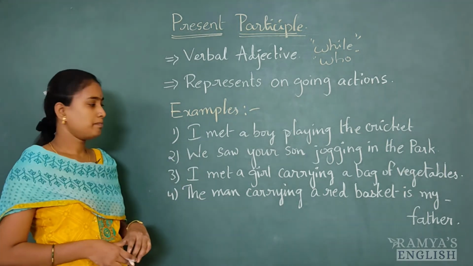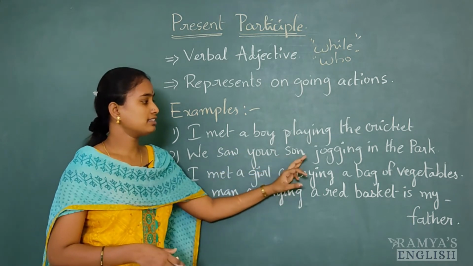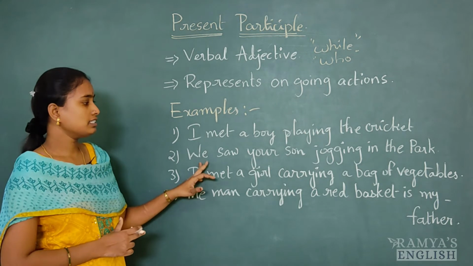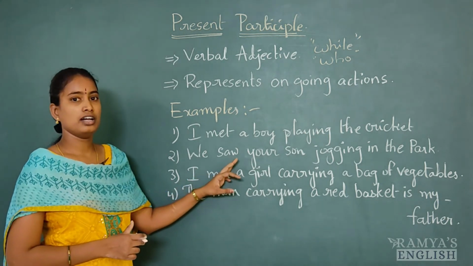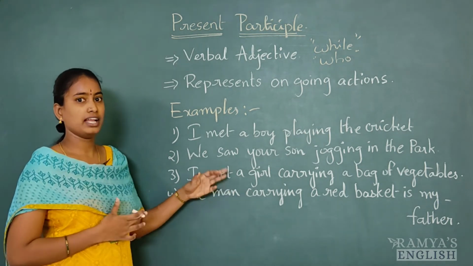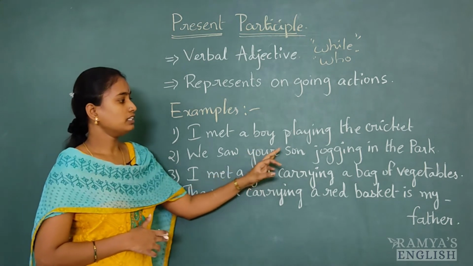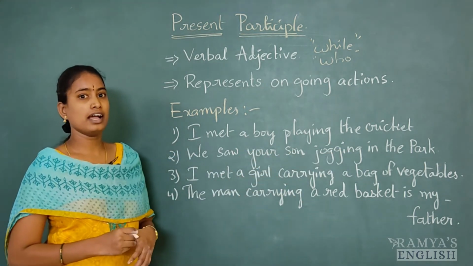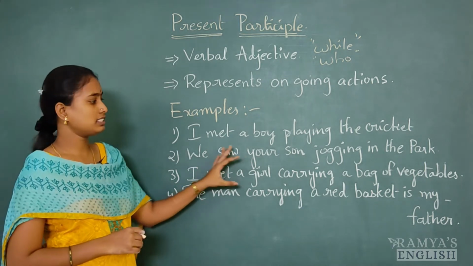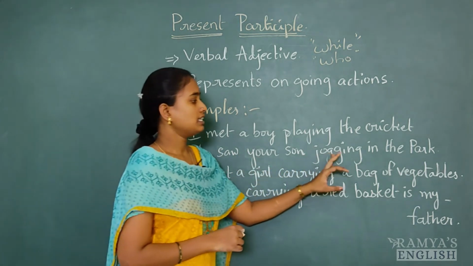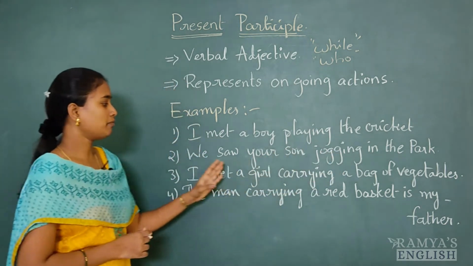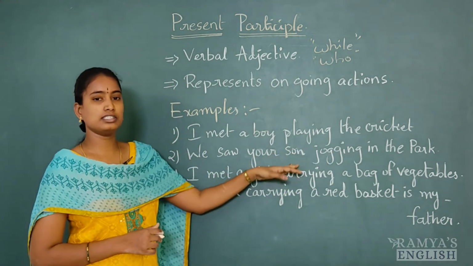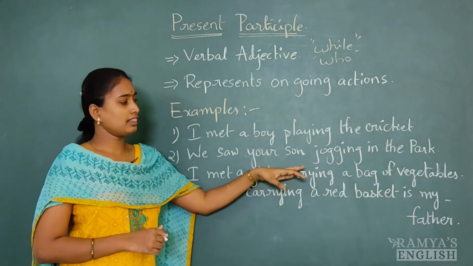Now the next example is, we saw your son jogging in the park. Here we is the subject and saw is the action, a finite verb. Your son jogging in the park. What have you understood from this sentence? This jogging is telling something about the son. We saw your son. Who? The son who was jogging in the park.